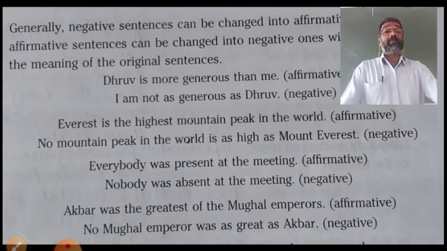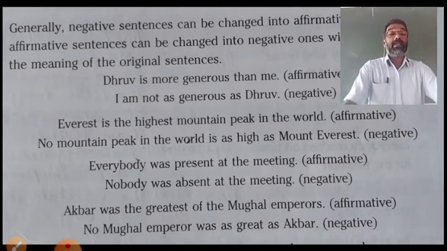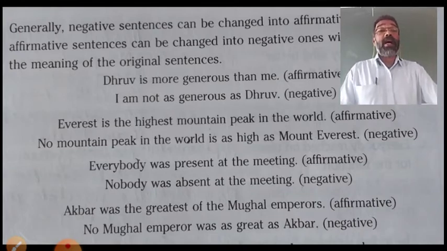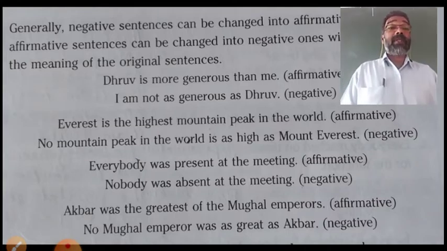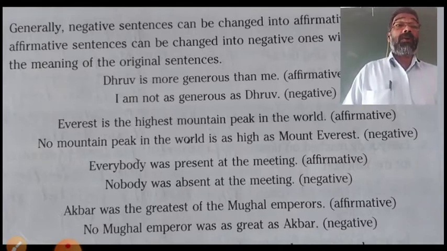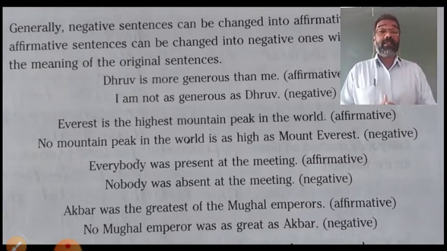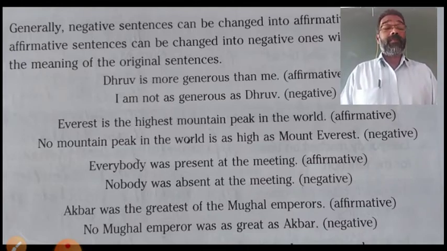Everybody was present in the meeting. Affirmative sentence. Nobody was absent in the meeting. Negative sentence. But the meaning is the same. Now, everybody we change into nobody for negative.